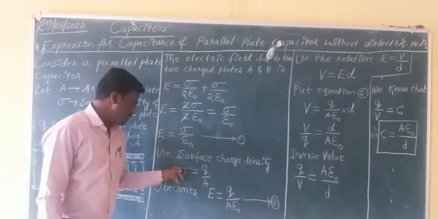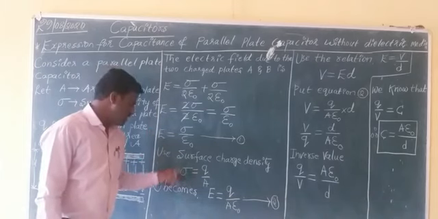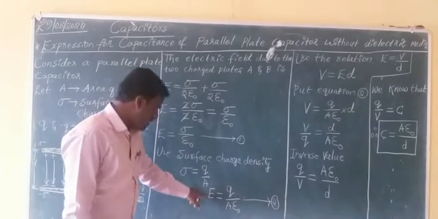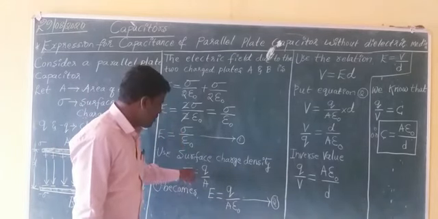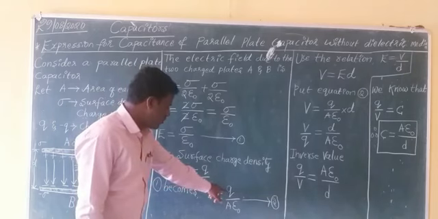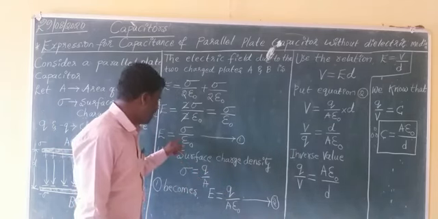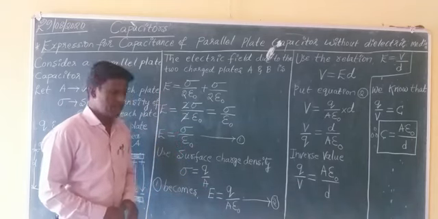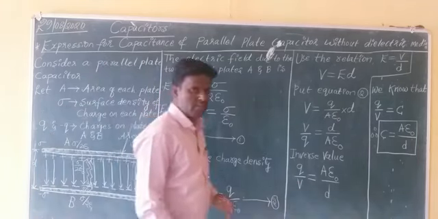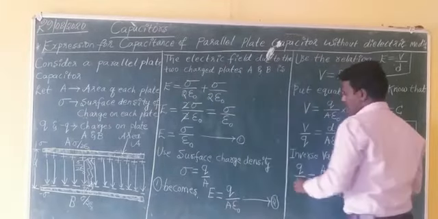So the electric field E equals, in place of sigma, Q by A, so E equals Q by A epsilon naught. Let us call this equation number 2.